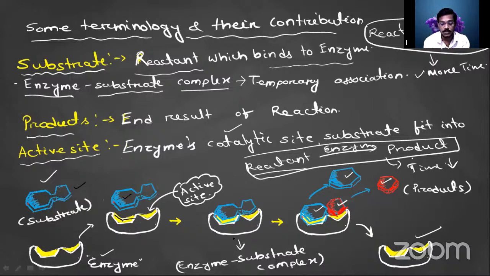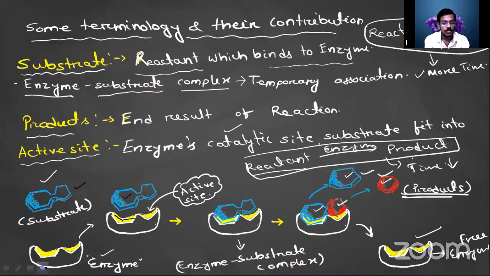After completion of the reaction, it will get separated: the enzyme will be separated, and the products will also be separated. So these are the products, and this is your free enzyme.